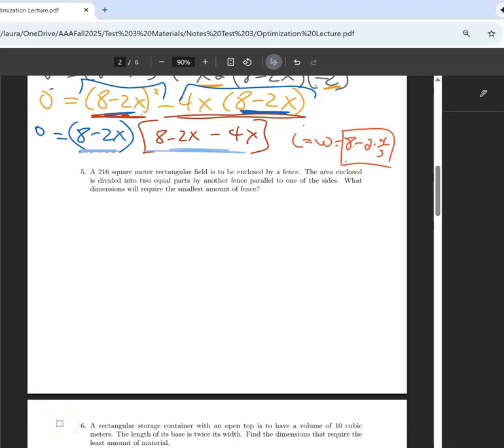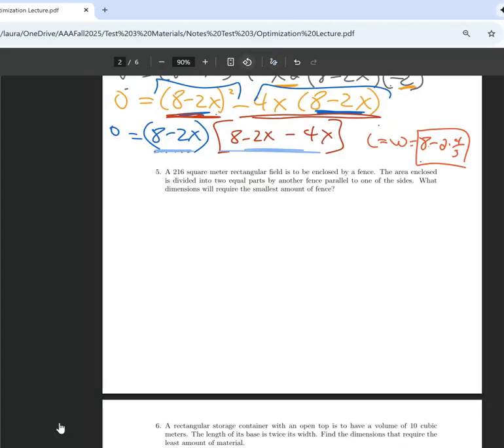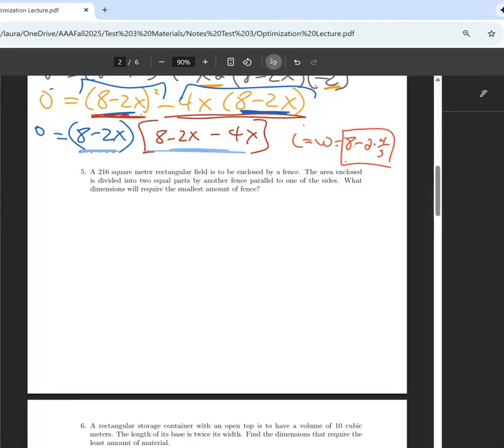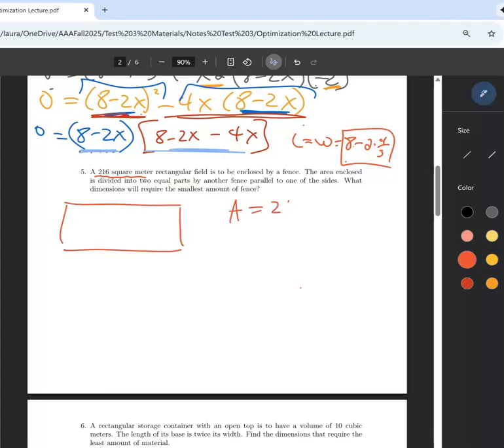So here I've got this rectangular field, right? They're telling me what the area is going to be. So the area is supposed to be 216 square meters. Okay, so that rectangular area is 216, and I'm just going to say that this is x and these are y's, right? It's x times y. So let's see what's happening.